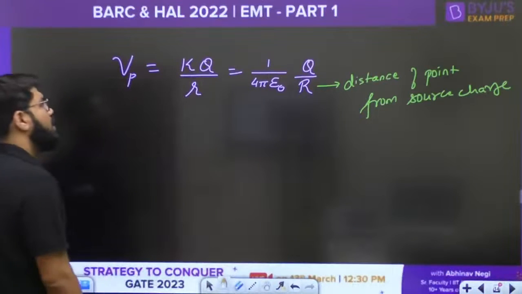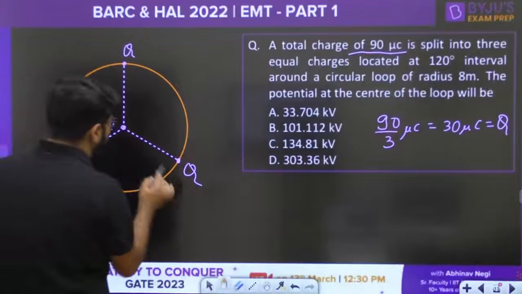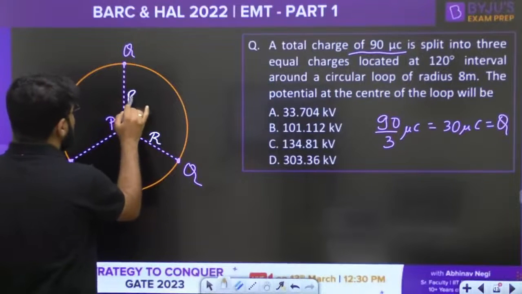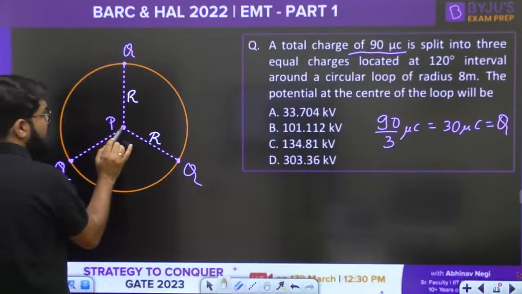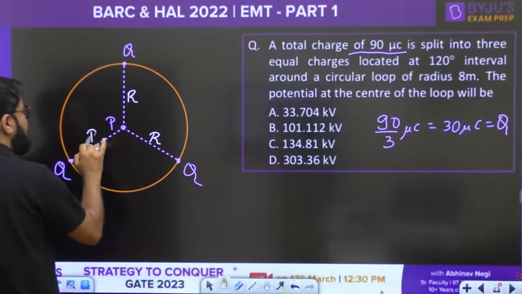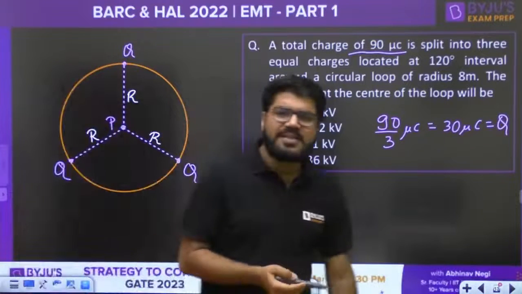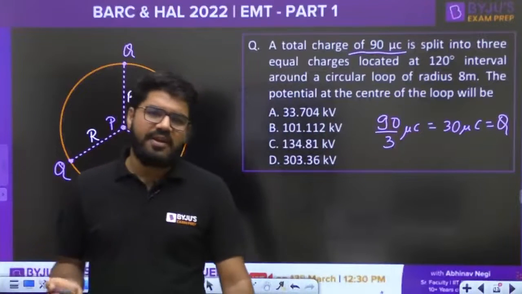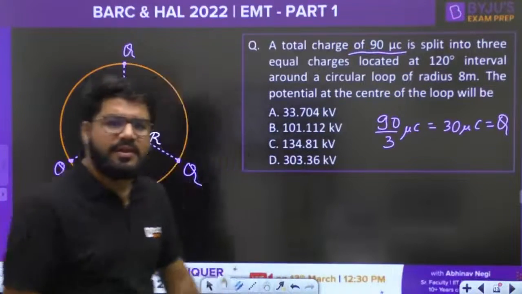Now all the 3 charges are equal and all the 3 distances are also equal, because we are finding the potential at the center and the charges are at the circumference. So all of them are equidistant from the center. The distance from center to circumference of a circle is fixed, equal to the radius of the circle.